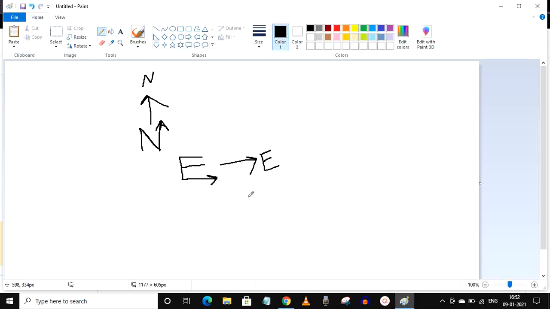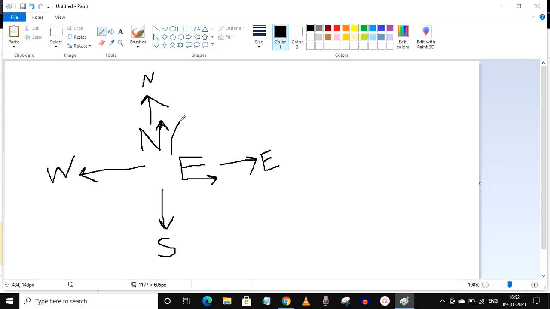Now, when you know 2 directions, you can easily tell the remaining directions. What is the direction which is opposite to north? This. And what will it be? South. And what is the direction which is opposite to east? This direction. And what will it be? West.